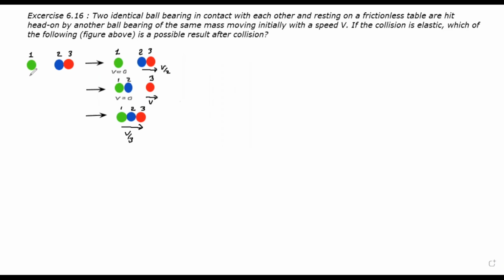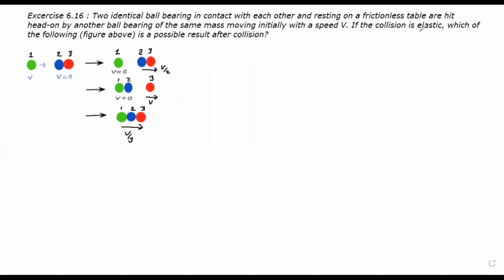So here initially ball bearings 2 and 3 are at rest, so we can say their initial velocity is 0. They are hit head on by another ball bearing of the same mass moving with initial speed v. So they are hit head on by ball bearing 1, which is moving in this direction, and it hits 2 and 3. Here the collision is elastic. We have to find which of the following is a possible result after the collision.